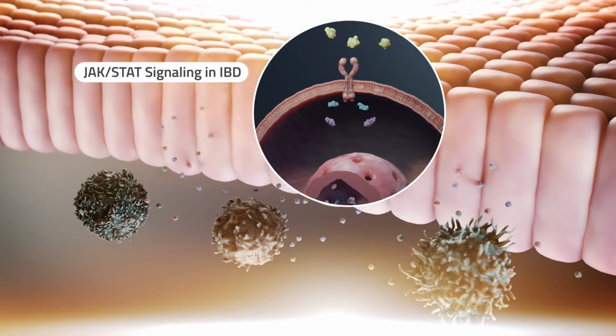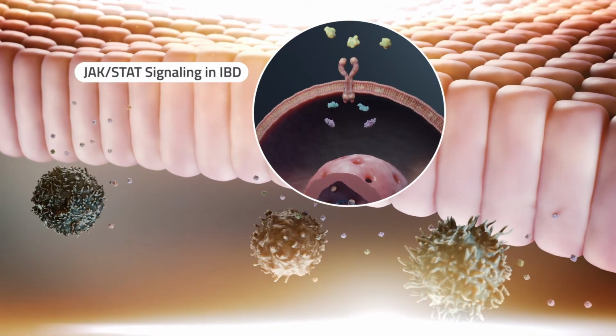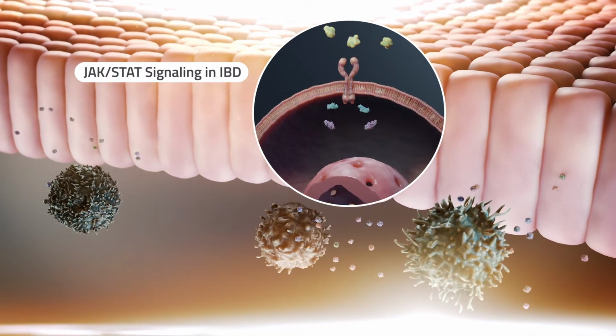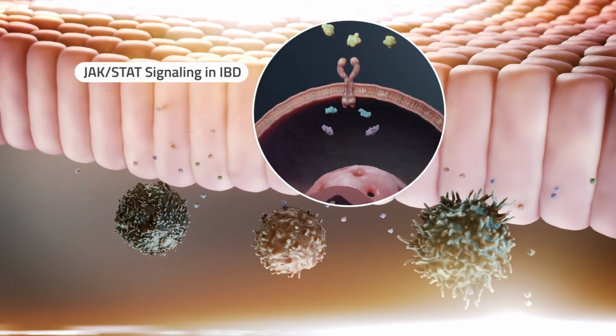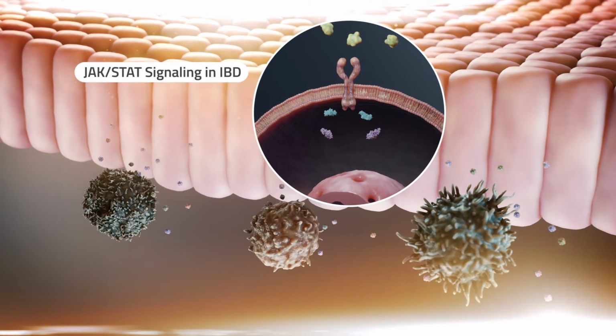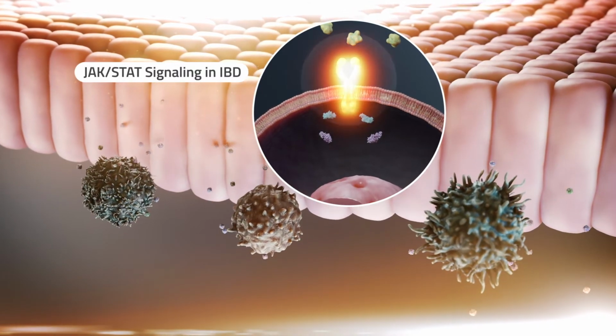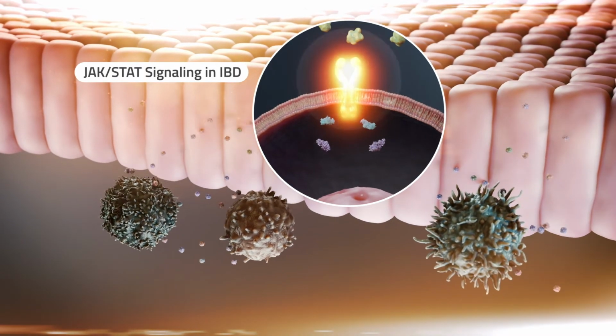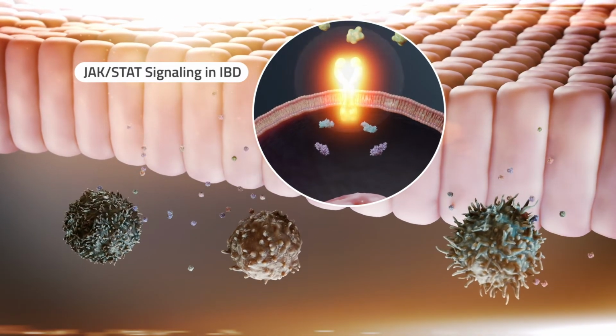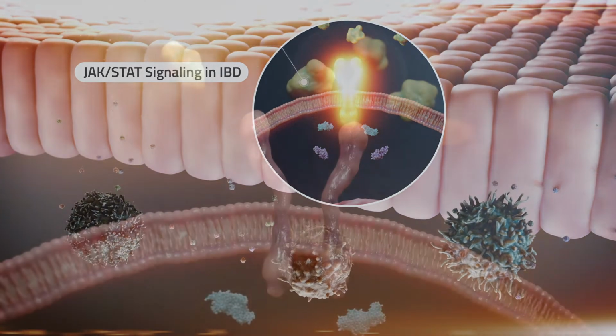The JAK-STAT signaling pathway is a universally expressed intracellular signal transduction pathway that is involved in many critical biological processes. Increasing evidence indicates that the persistent activation of JAK-STAT signaling is closely related to many immune and inflammatory diseases.